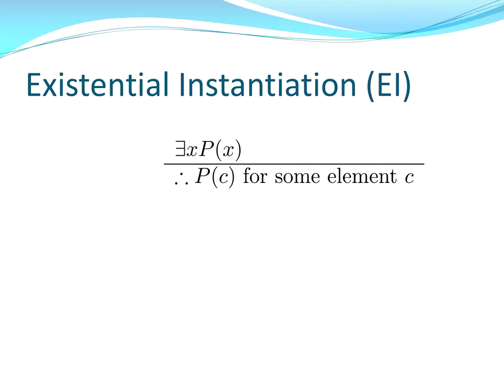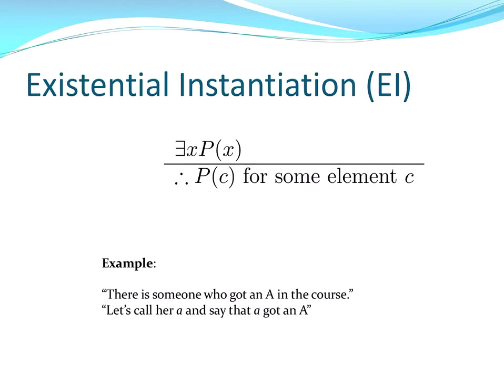All right, so now we have existential instantiation. So the premise is there exists x, P of x. And from that we can conclude that P of c is true for some element c. For example, there is someone who got an A in the course.